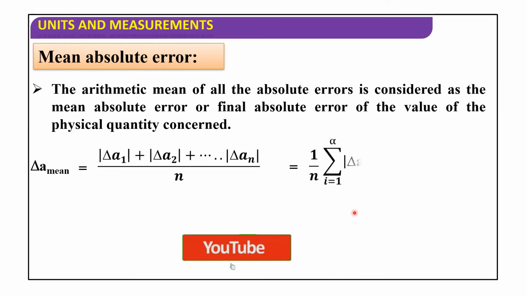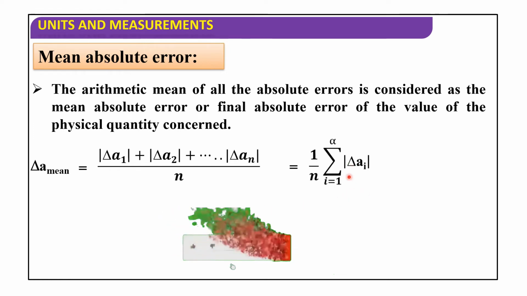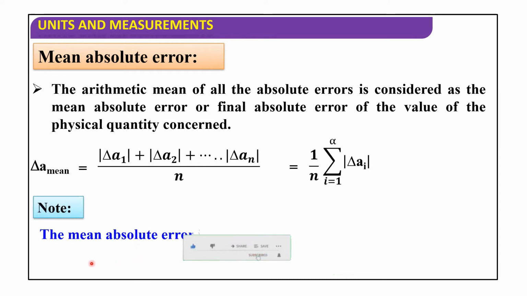That is equal to 1 by n of sigma i equals 1 to n modulus of delta ai. So see this note, the mean absolute error is always positive.